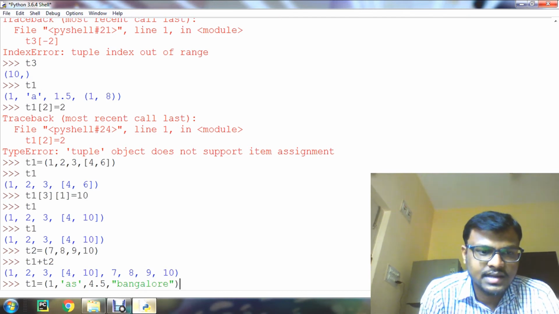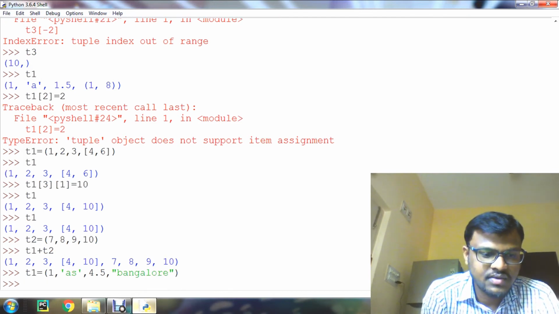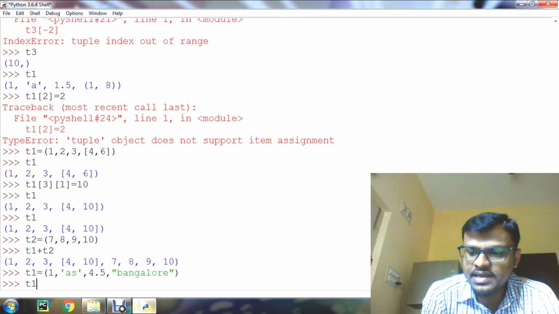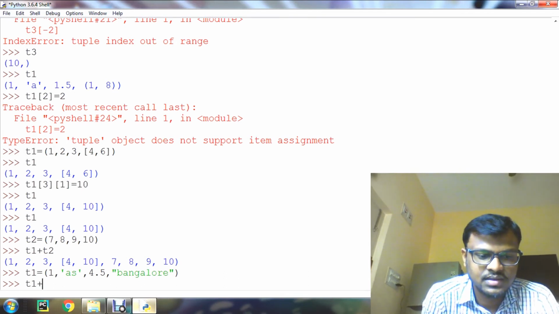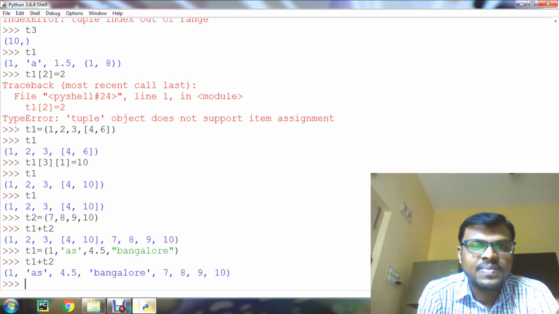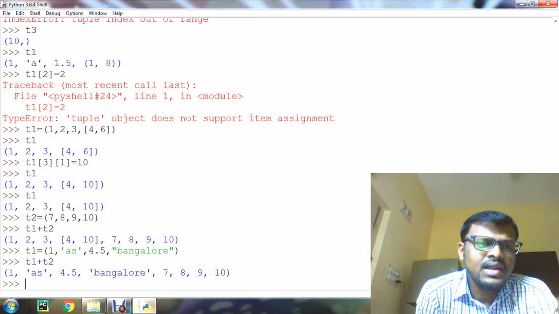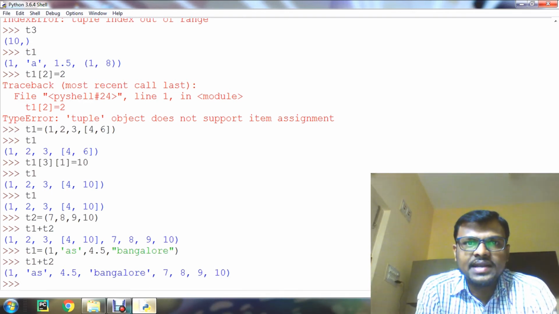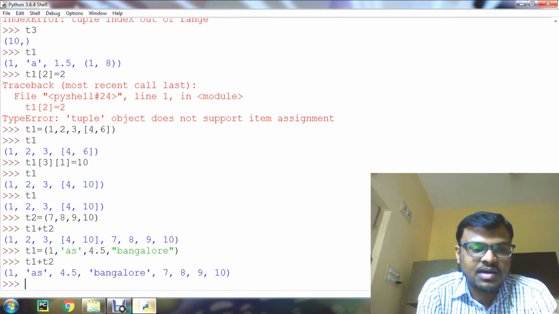Now it is created. Now if I want to concatenate t1 plus t2, it is concatenated. Understand?